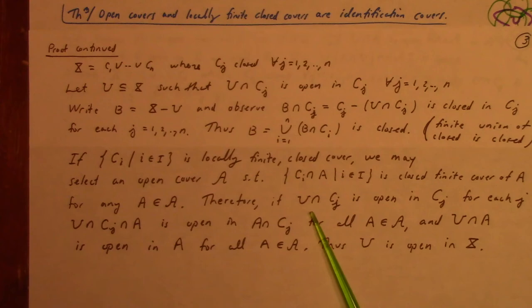Therefore, if U intersect Cj is open in Cj for each j, then U intersect Cj intersect A is open in the intersection of A and Cj for all A in the cover, and U intersect A is open in A for all A in the cover, thus U is open in X. So there we're using the fact that an open cover is an identification cover to finish the proof of the second half of the theorem. So okay, I think that makes sense.